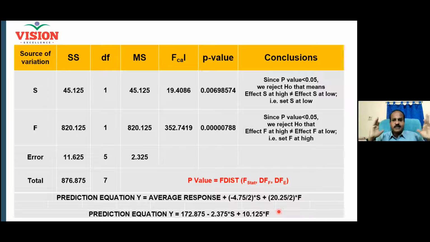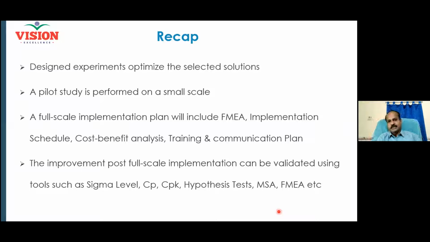But even if a complex situation comes in your project, there are so many factors, so many levels, right? Collect the data the proper way. Now you know how to collect the data, right? You collect the data and feed it, and then all the calculation will be taken care of. Then you will be able to optimize the result. So design of experiments helps us to optimize the solution, right?